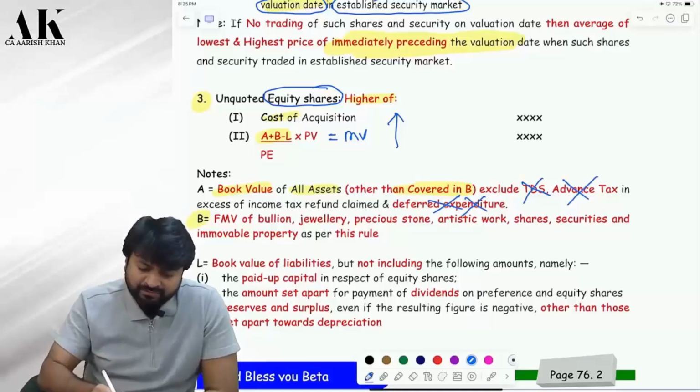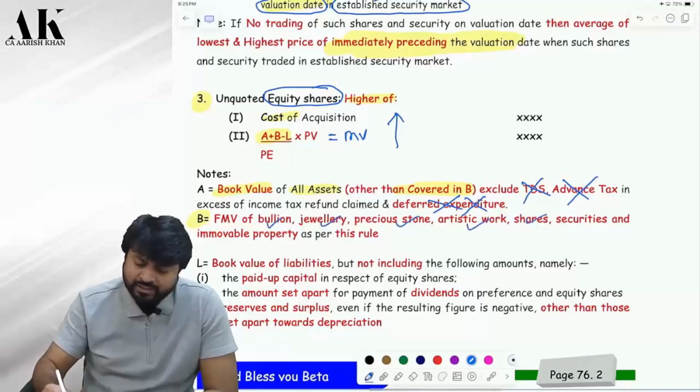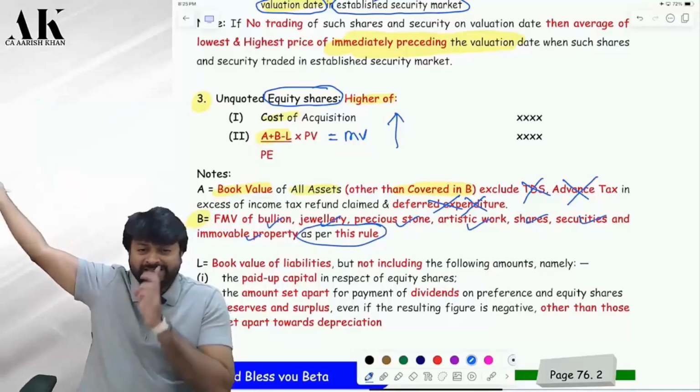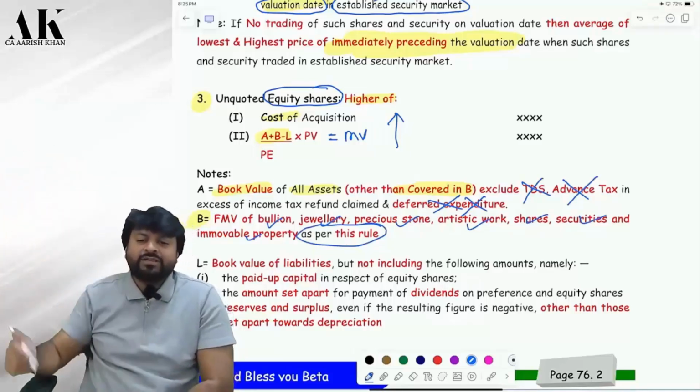So what is B? B will include FMV of book, bullion, jewelry, precious stone, artistic work, shares, securities, immovable property. Do you remember, as per this rule, we have done this also, this only in exit tax. As per this rule, we have to compute.